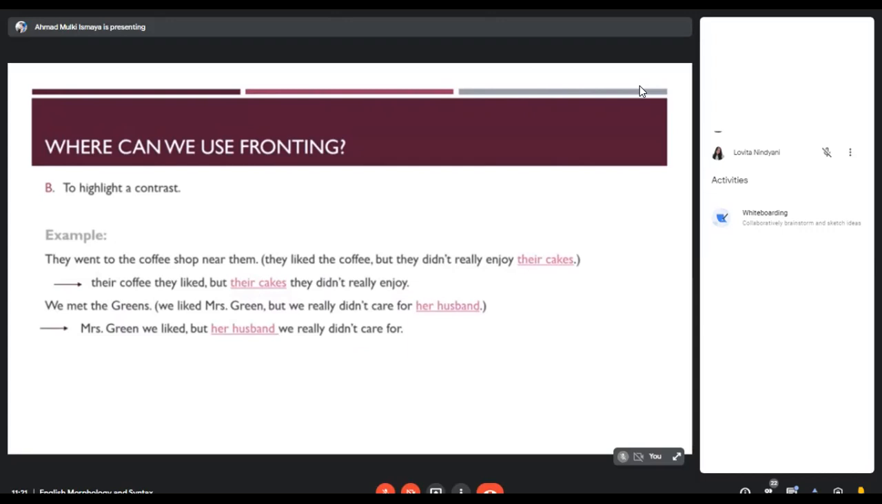When we use fronting with this sentence, it goes like: their coffee they liked, but their cakes they didn't really enjoy. And the second sentence we have, we met the Greens. We liked Mrs. Green, but we really didn't care for her husband. Her husband is the contrast. So Mrs. Green we liked, but her husband we really didn't care for.